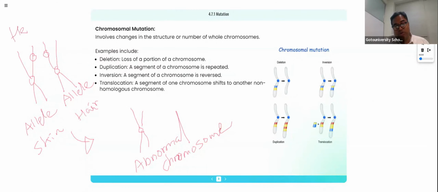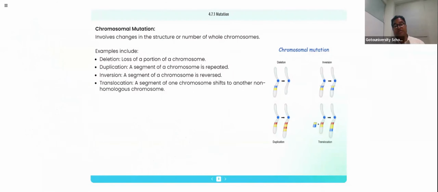Heterologous. So we should be very, very careful in the case of heterologous. Heterologous or dissimilar chromosomes are exchanging the alleles. Because of that, abnormal chromosomes are formed, which is going to bring drastic changes in the environment because of the changes in the particular living species, right? So we should be very careful with all these things when we are writing the answer for this chromosomal mutation.